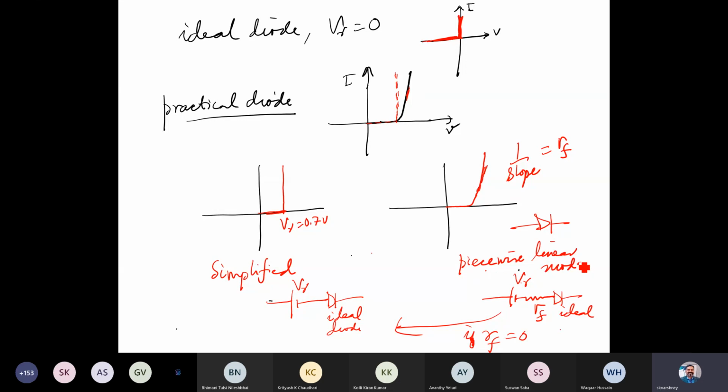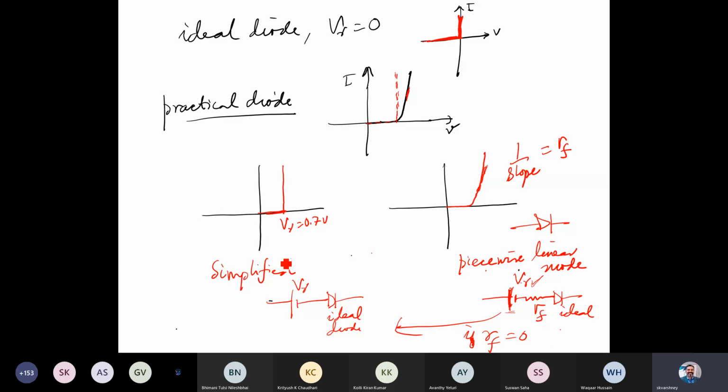Okay, we can go to the piecewise linear model. Piecewise linear model means there's a voltage drop across the diode, V gamma, which is the battery. The vertical line, the bigger one, is P and the smaller one is N, so that's positive and negative. Then you have the resistance, which is the slope of the curve here. And then you consider an ideal diode, because we have already taken the battery equivalent of the diode, V gamma. So we just consider it as ideal. This model we call a piecewise linear model, right?